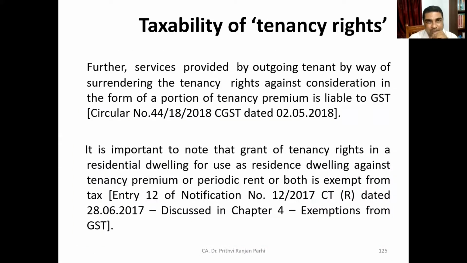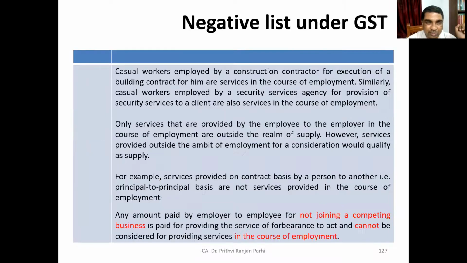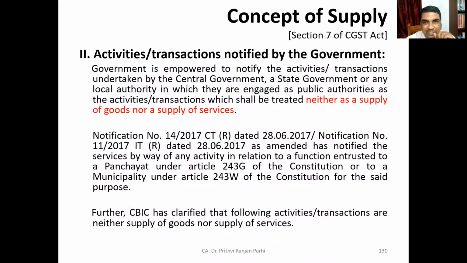So this was about the concept of tenancy right. The next concept, in the next class, we'll be learning, is about the negative list under GST. Okay, just have a look. We'll be discussing all these things in the next session. So here we are learning Schedule 3 of the GST Act. You see certain activities are there which are in the negative list, meaning this shall be treated neither as supply of goods nor as supply of services. One by one, we'll be learning all these things.